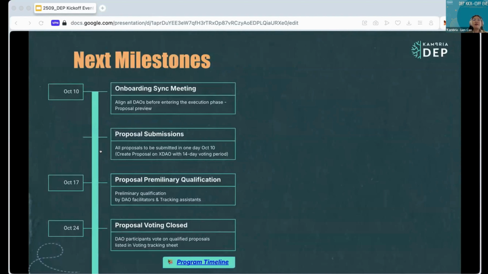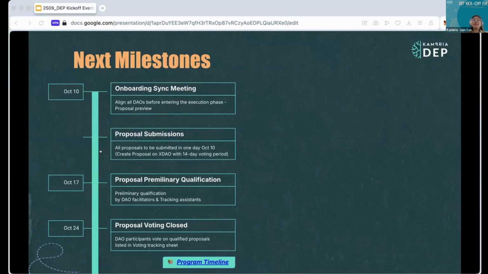Now, please take note of our next milestone. October 10, we will meet again in the onboarding scenes meeting to align all DAOs before the execution phase and review the DAO proposal. Also, this day, October 10, all proposals will be submitted in the same day via the Create Proposal feature on SDAO with 14-day voting period.